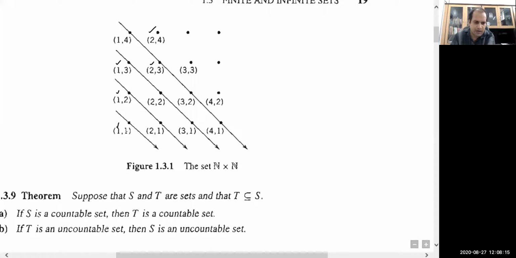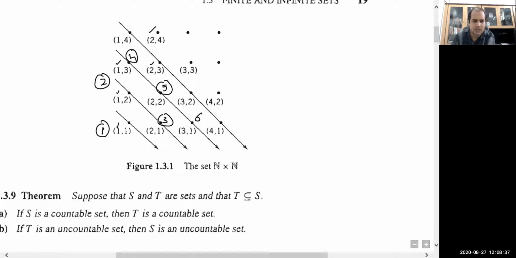Now we are trying to show that we can list every member of the set with the set of natural numbers. So let me list this element (1,1) as 1, this one as 2, and this one as 3, again this one as 4. Now on what basis we are listing this, I will tell you.